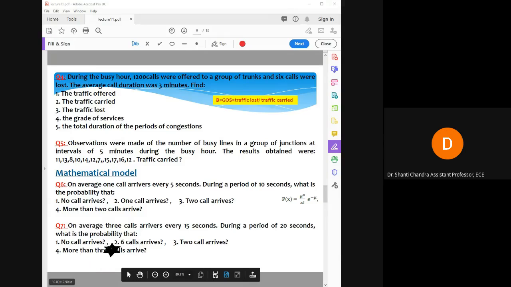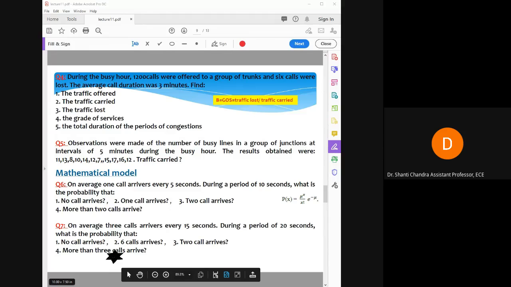Because it is probability, right? So if the total number of event is equals to 1, right? Probability of total number of event is equals to 1. So if you have to find the probability for more than 3 calls arrive, so if you will reduce from 1 the no call arrives, and 1 call arrive, 2 call arrive, 3 call arrive, you will get the probability for this one.